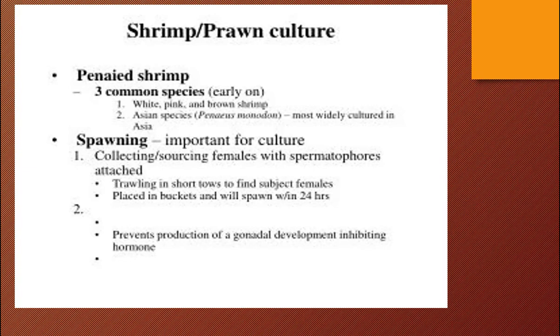Next, shrimp or prawn culture. Penaeid shrimp. There are three common species, and Penaeus monodon is the Asian variety. Spawning involves collecting and sourcing females, the spermatophore, that organ which receives the sperm, and then it prevents production of gonadal cells. That is not needed, just understand. Just understand penaeid shrimp. I hope you follow this.